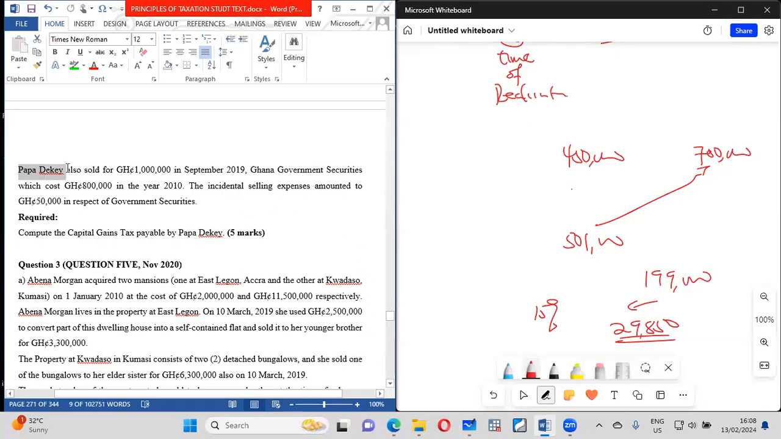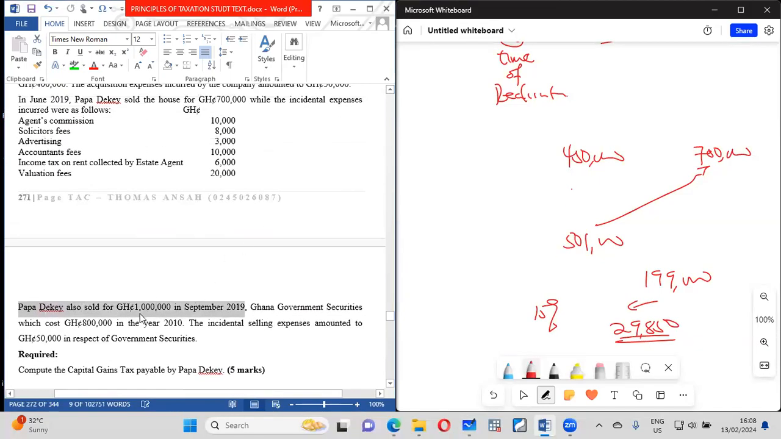It says that Parquet also sold in 2019. So there is actually a continuation to this question. So let's see. Papadeke also sold for 1 million in September the Ghana government security, which cost 800,000 in the year. The incidental selling expense amounted to 50,000. So this is the same thing.